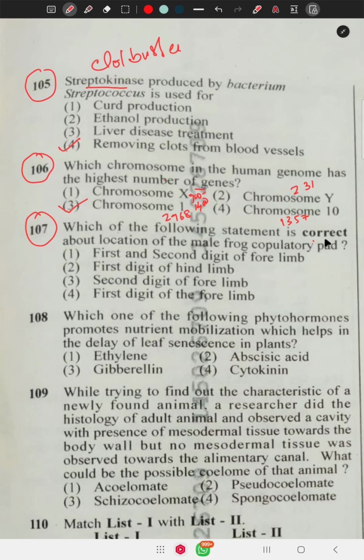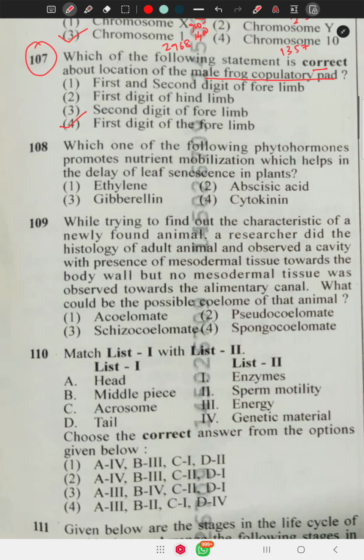Question number 107. Which of the following statements is correct about the location of the male frog copulatory pad? The male frog copulatory pad is located on the first digit of the forelimb that helps in copulation during sexual reproduction, or coupling. Question 108 says, which one of the following phytohormones, meaning plant hormone, promotes nutrient mobilization which helps delay leaf senescence? The anti-senescence hormone is called cytokinin. Anti-senescence, that means delaying aging, is done by cytokinin.